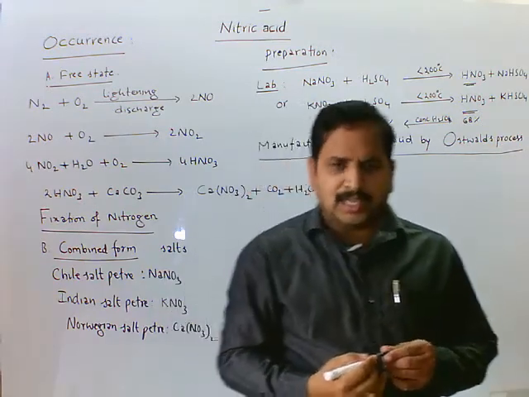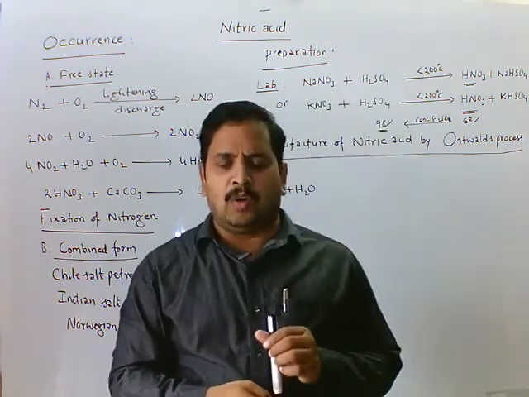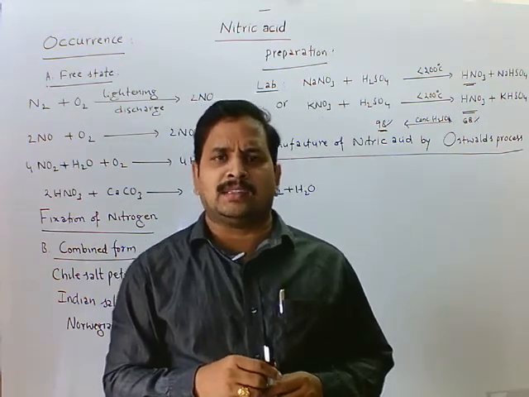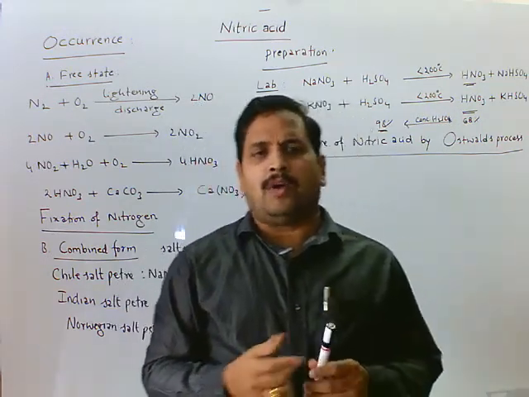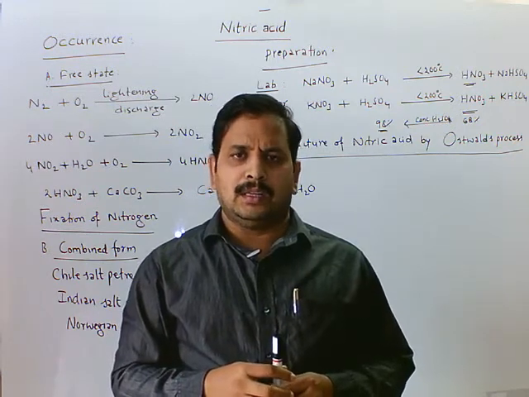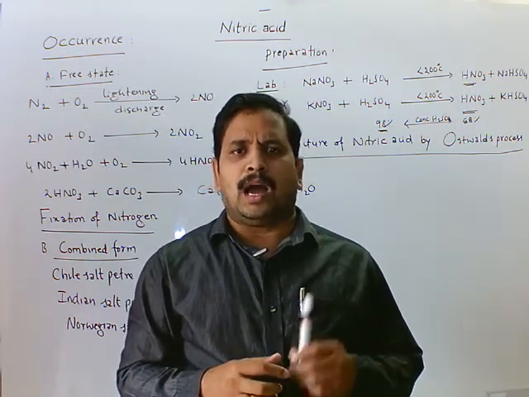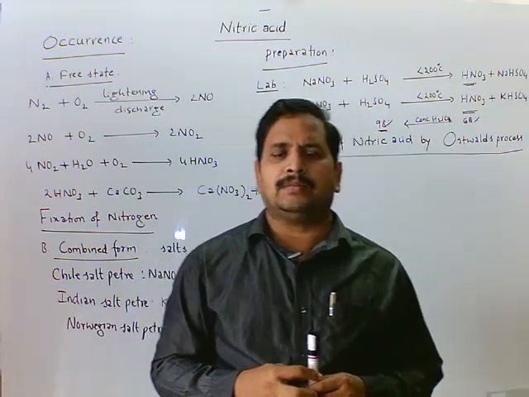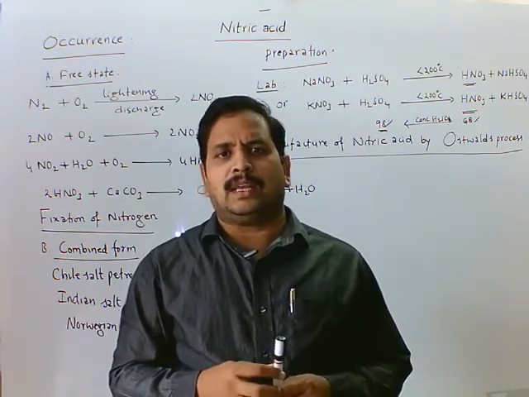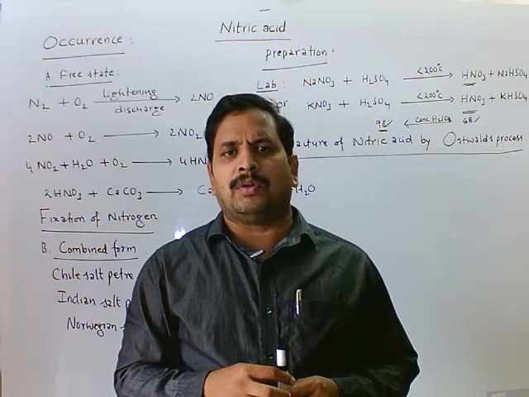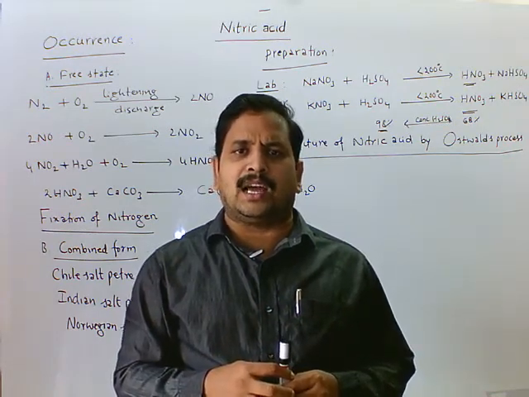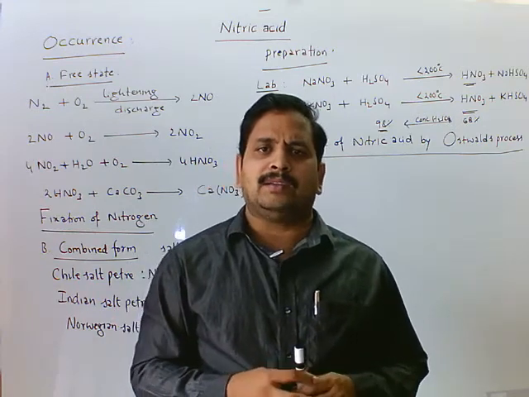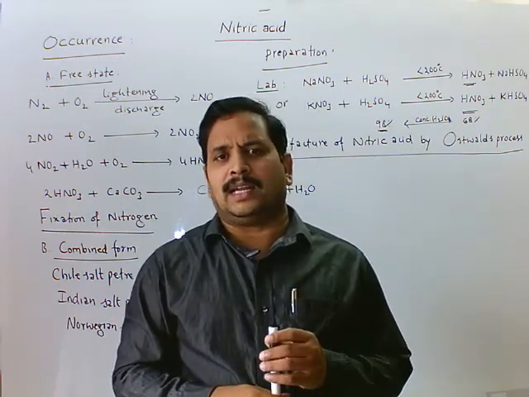In this, the starting material is ammonia. Step 1 is catalytic oxidation of ammonia forming nitric oxide. Step 2, oxidation of nitric oxide to nitrogen dioxide. Step 3, dissolution or hydrolysis of nitrogen dioxide in the presence of oxygen. We get 68% nitric acid.